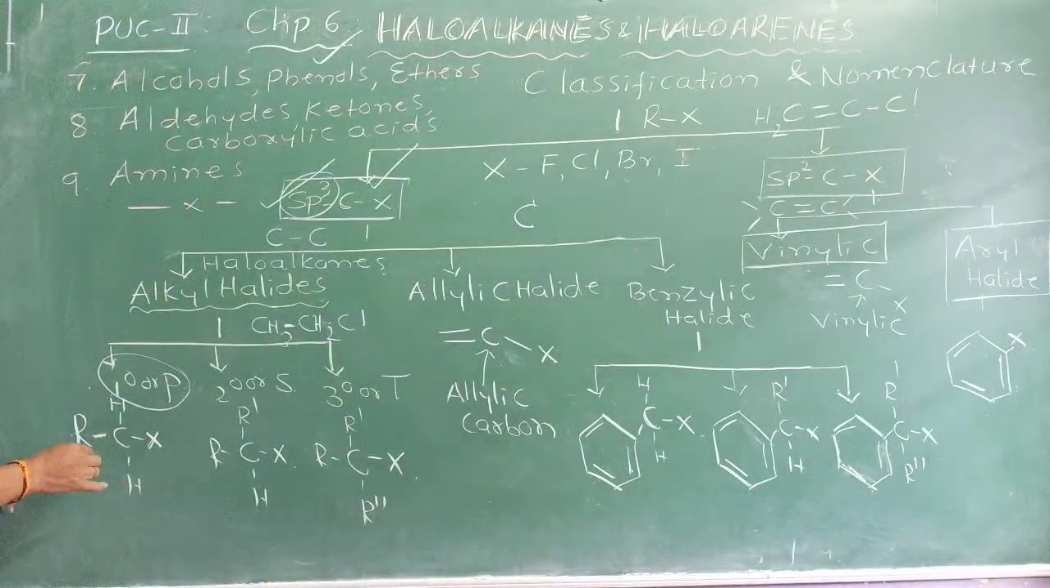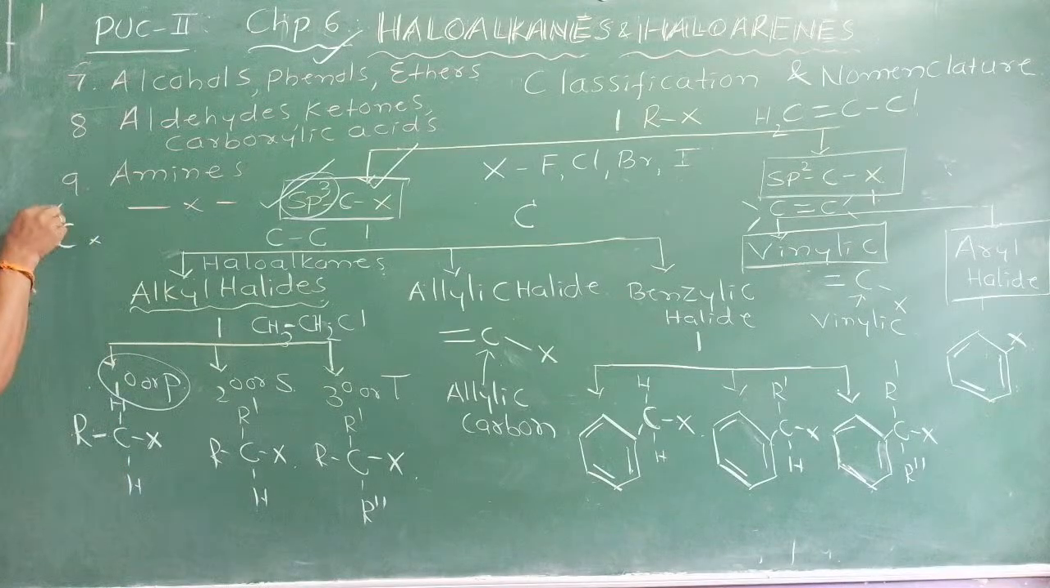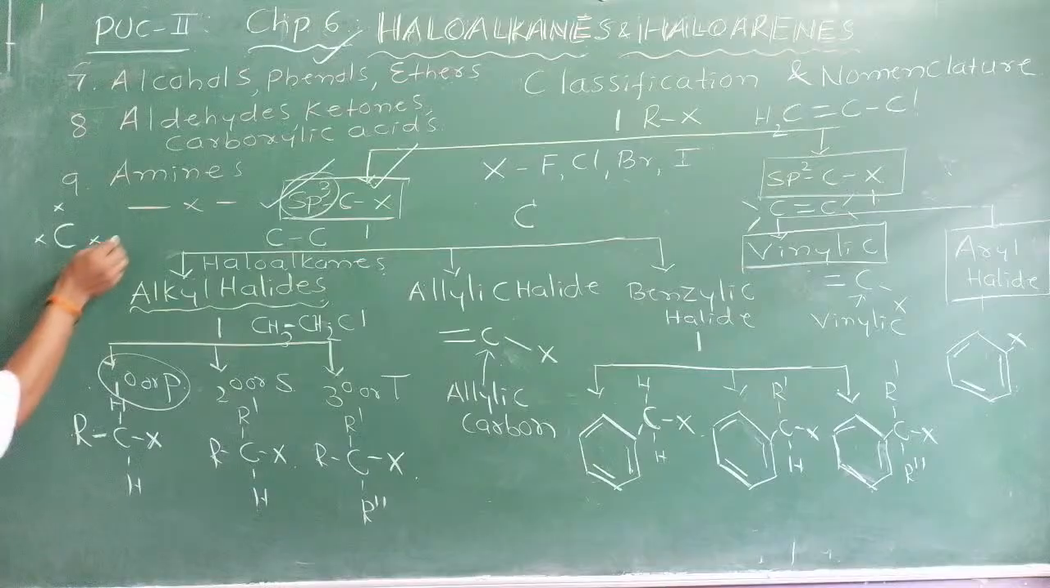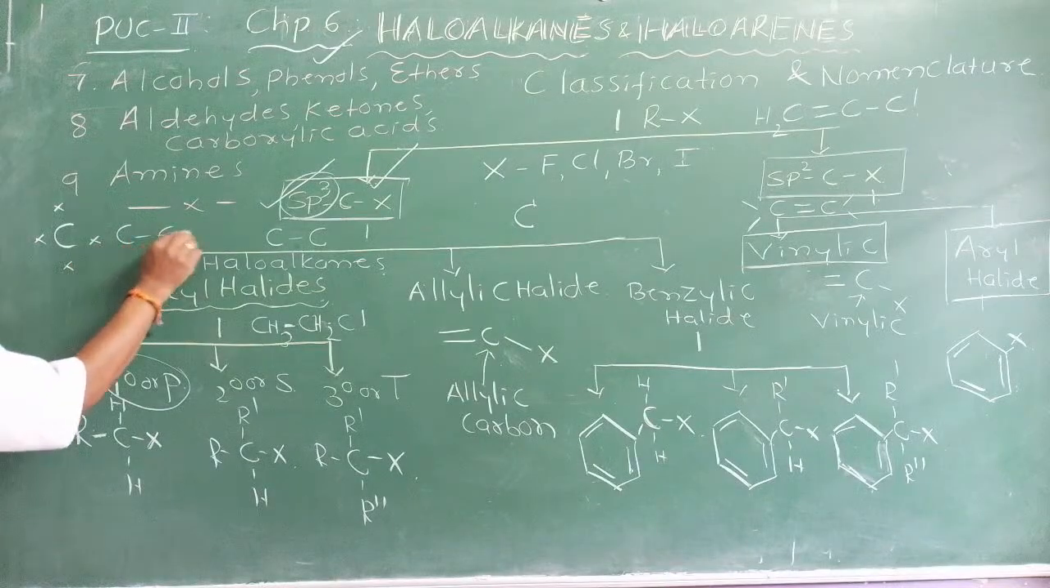And how many valencies of carbon are left here? 1, 2, 3. Because carbon has valency. What is the valency of carbon? 4. Why is it 4? Carbon has atomic number 6.